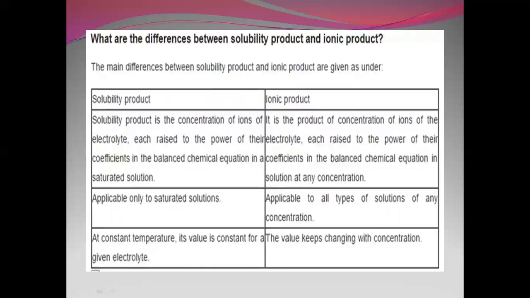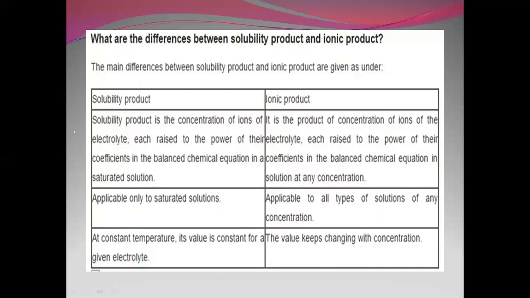What is the difference between solubility product and ionic product? Solubility product is the concentration of ions of an electrolyte, each raised to the power of their coefficients in the balanced chemical equation, in a saturated solution. Solubility product is taken in saturated solution. Ionic product, on the other hand, is taken at any concentration. It may be saturated, unsaturated, any concentration. Solubility product is applicable only for saturated solutions, but ionic product is applicable to any concentration.